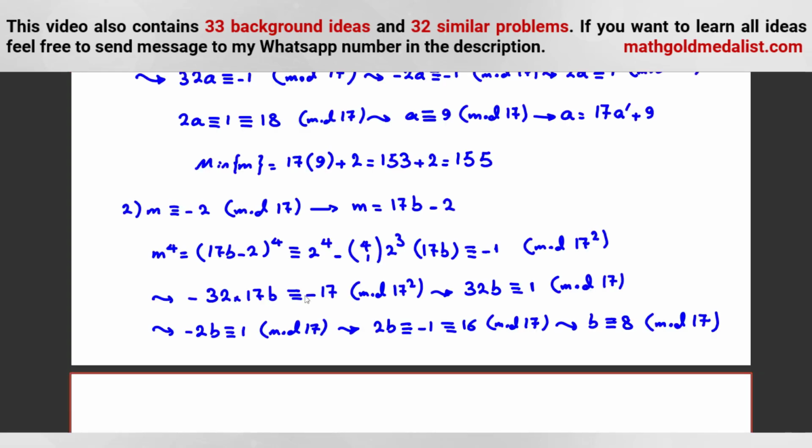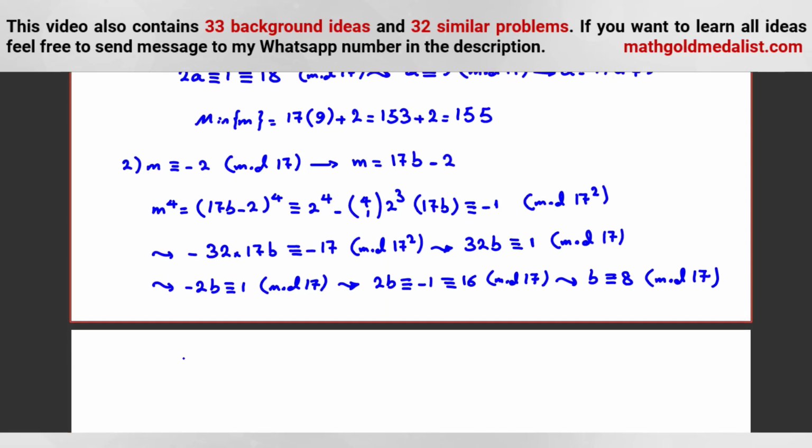So b is 8. Now we can say b is 17b' plus 8. If b' is -1, this will be negative. If b' is 0, then b is 8 and you can replace.